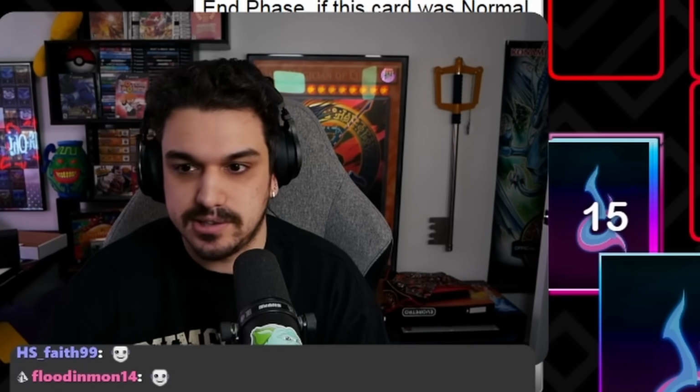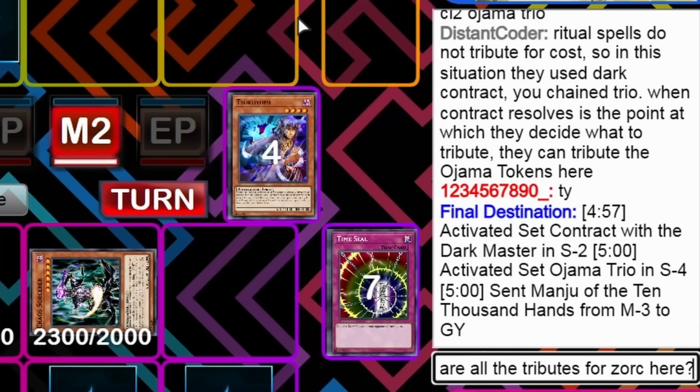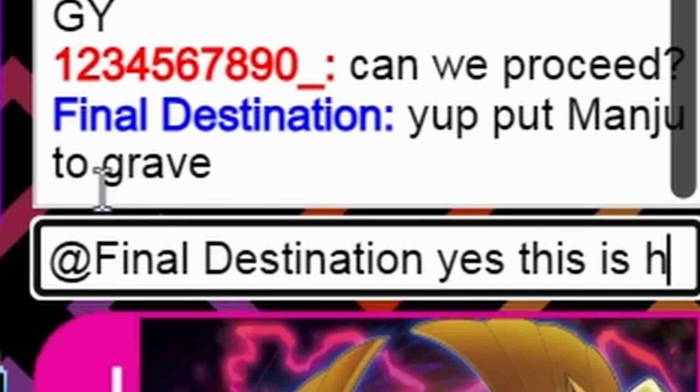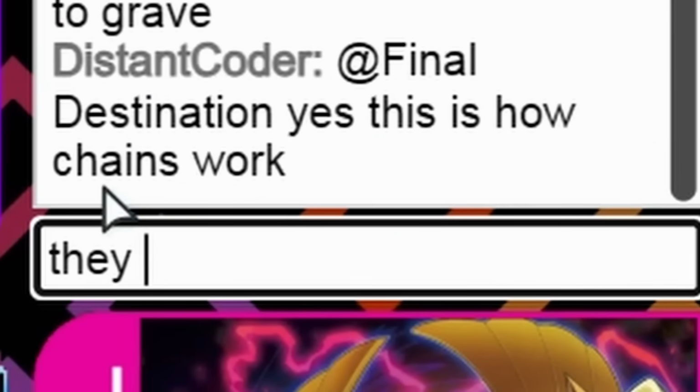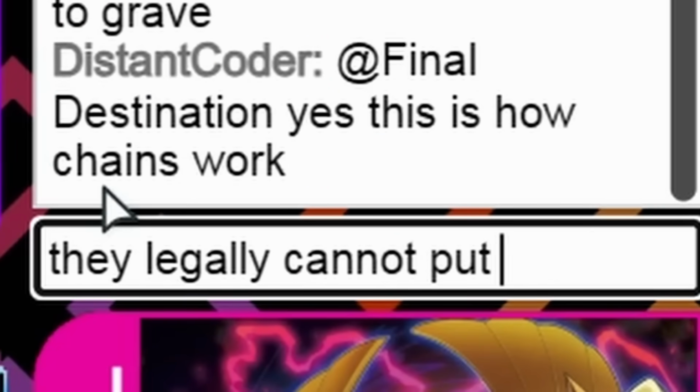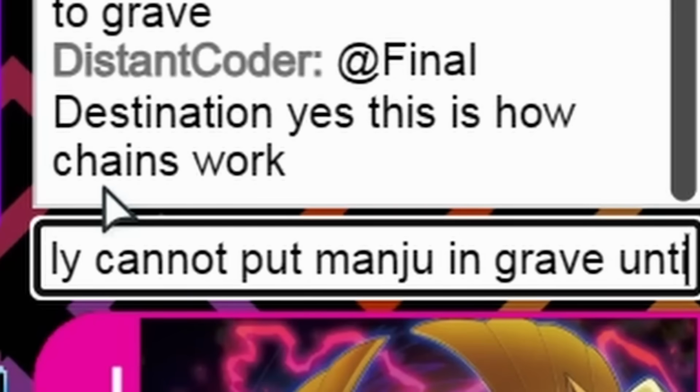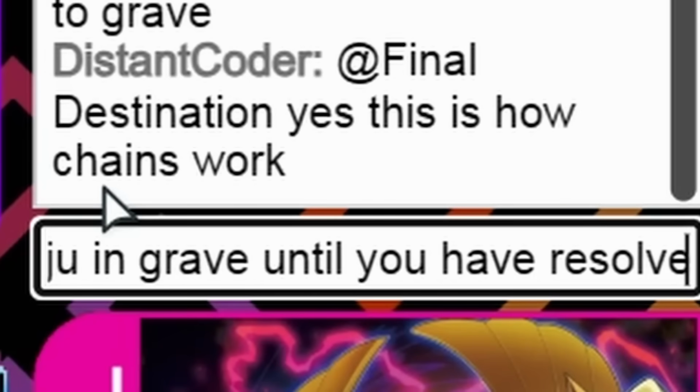So we're good. Yeah, this is legal. Completely legal. Activated set contract with the Dark Master. Yeah. Activated Ojama Trio. Yes, this is how chains work. They legally cannot put Manju in grave until you have resolved Trio. You literally cannot do that.